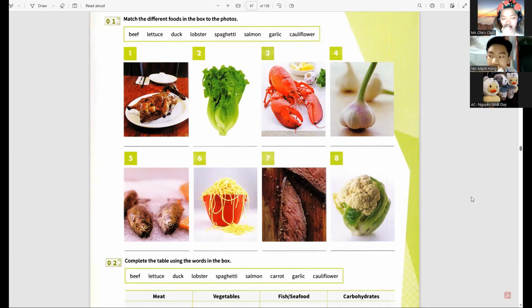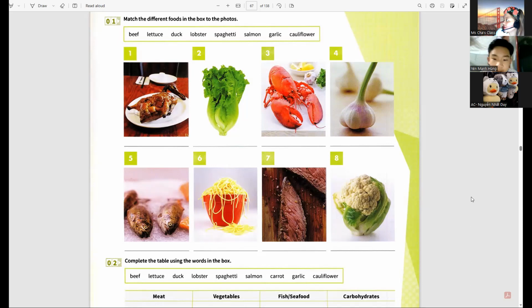Yes. All right, so with this one, match the different foods in the box to the photos. Number one is duck. Number two is lettuce. Number three is lobster. Number four is garlic.